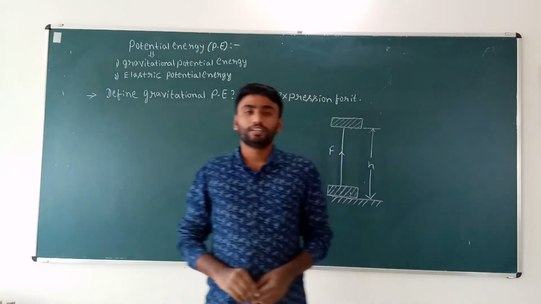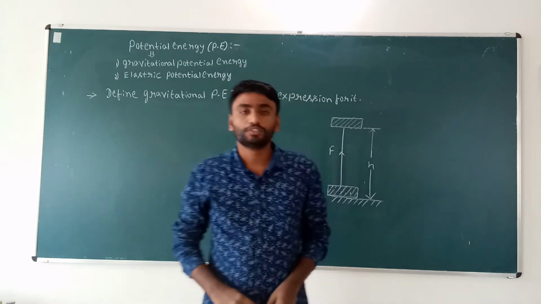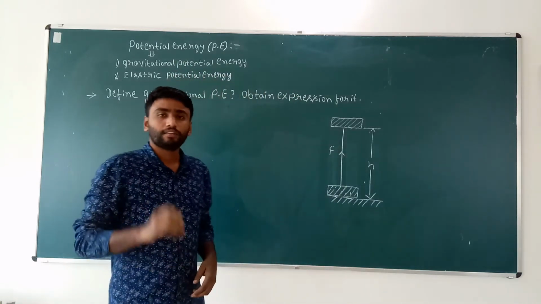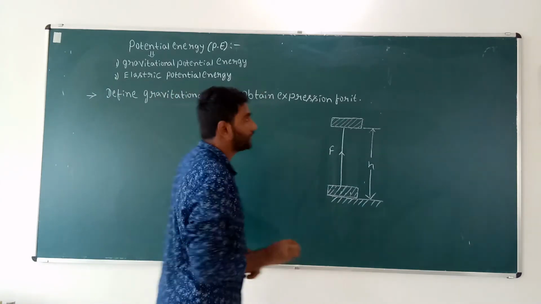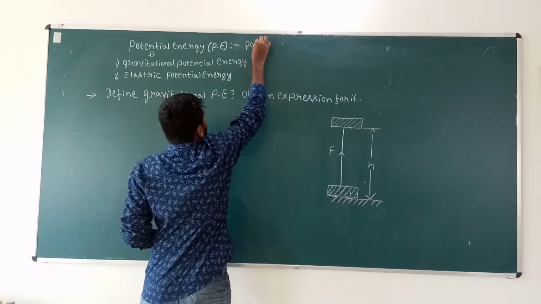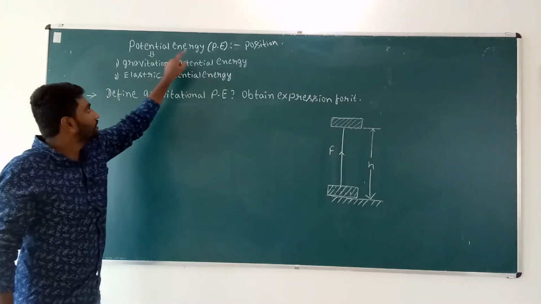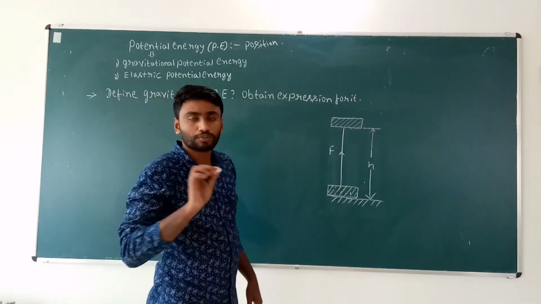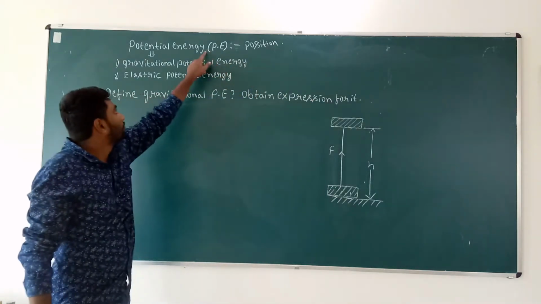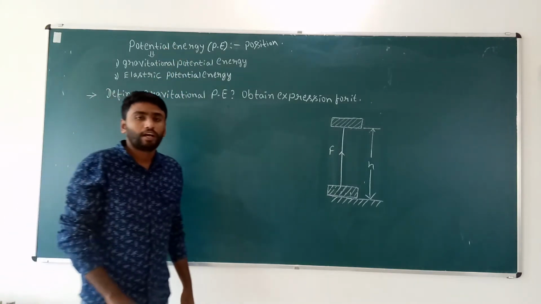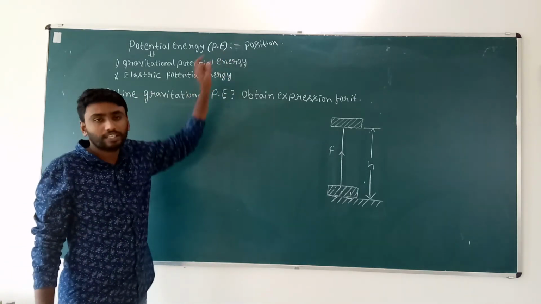Hi viewers, in this class I am going to discuss potential energy. Potential energy is the energy possessed by a body due to its position. The energy possessed by a body due to its position is called potential energy. Potential energy is denoted by the symbol PE.